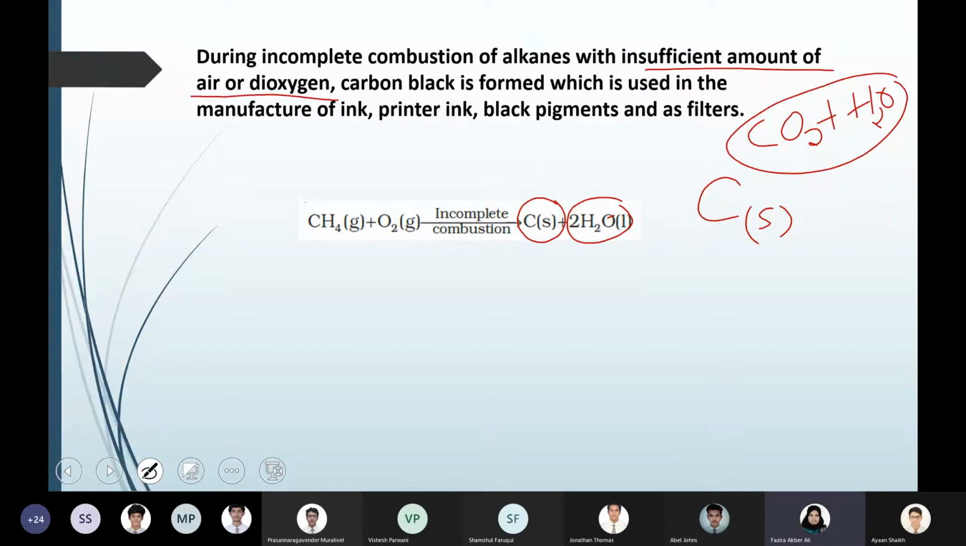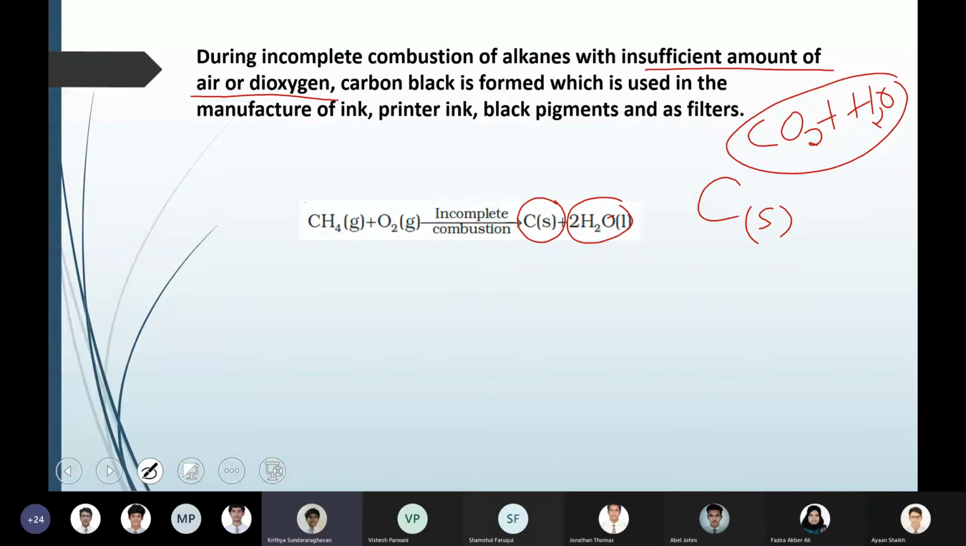So just add this equation and point also in your notes for the incomplete combustion of alkanes due to the insufficient amount of oxygen or air present. After the combustion, it will be the same product water you will get, but instead of carbon dioxide here, carbon is being formed. So that is about combustion in general.